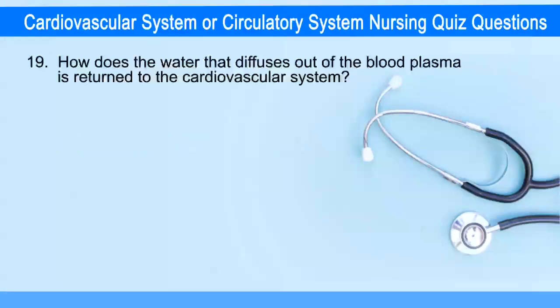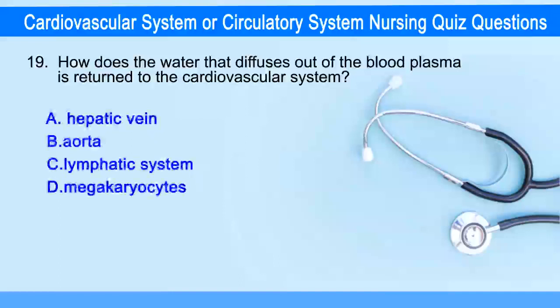How does the water that diffuse out of the blood plasma is returned to the cardiovascular system? Option A, hepatic vein. Option B, aorta. Option C, lymphatic system. Option D, megakaryocytes.